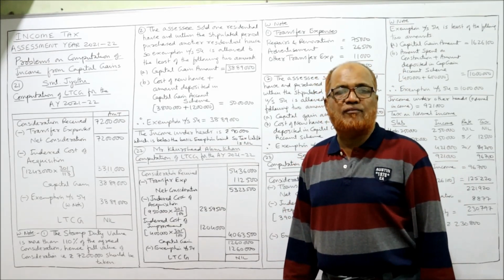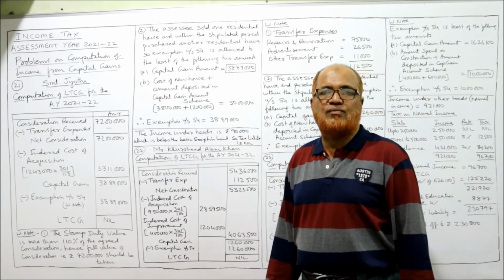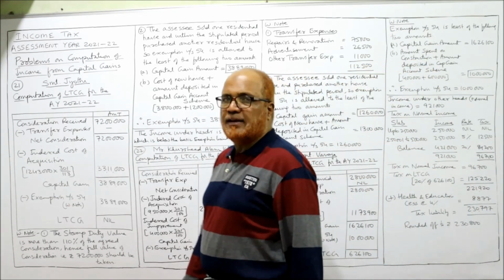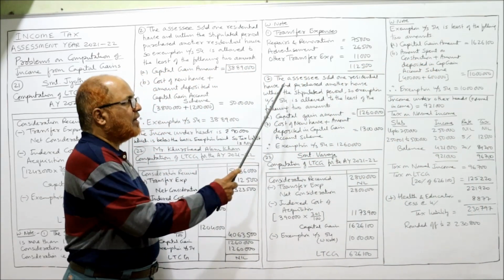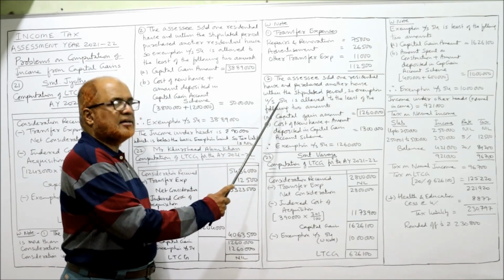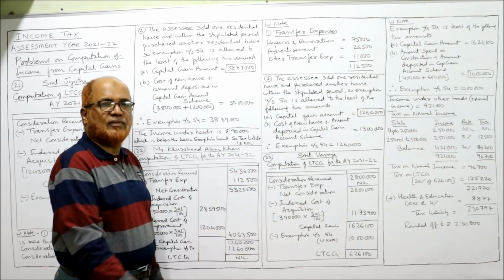12,60,000 is the capital gain. From this, exemption under section 54 is allowed here. The assessee has sold one residential house and purchased another residential house within the stipulated period. So exemption under section 54 is allowed to the least of the following two amounts.